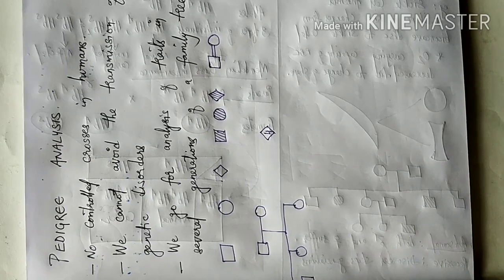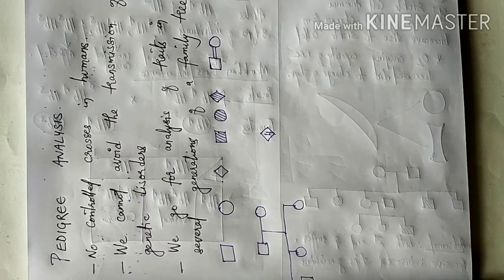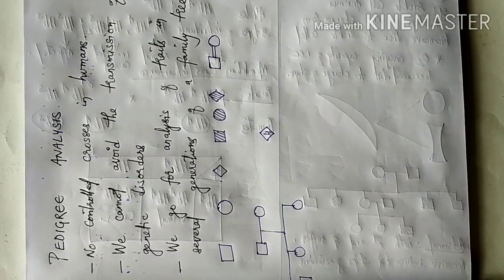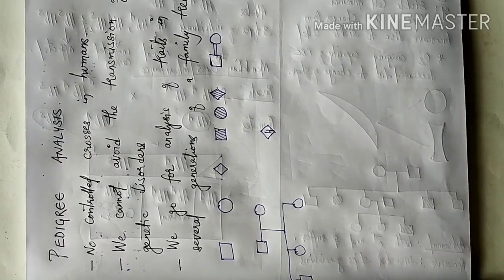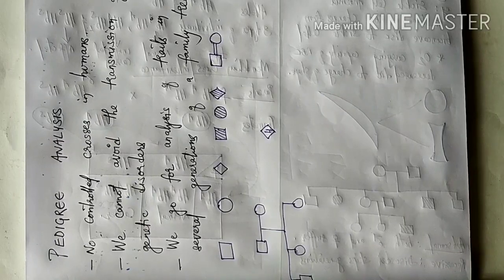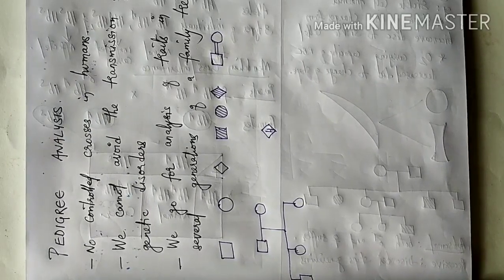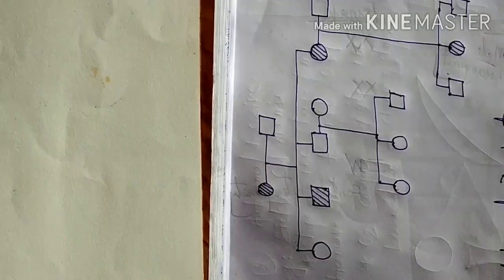In that way, we can analyze the pattern of inheritance of these traits, or genetic disorders. So pedigree analysis is a very strong tool. It is utilized to trace the inheritance of a specific trait, abnormality or disease along a number of generations.